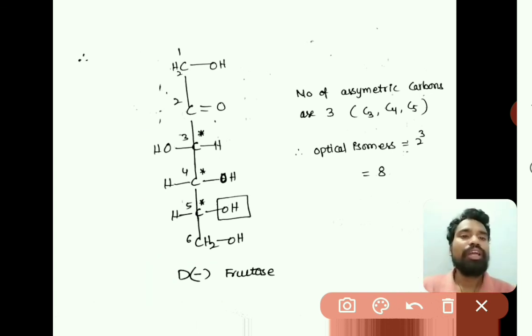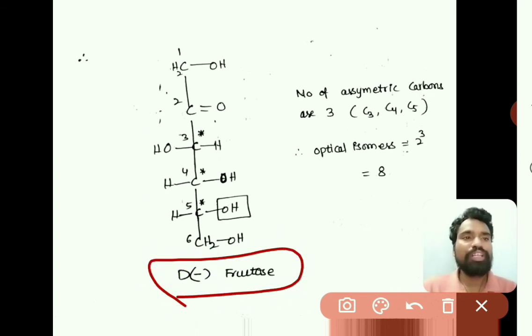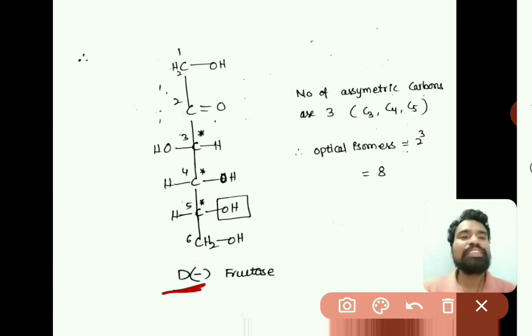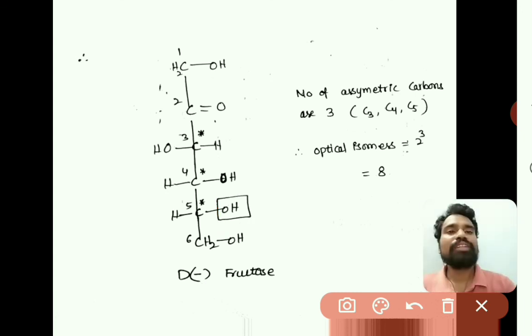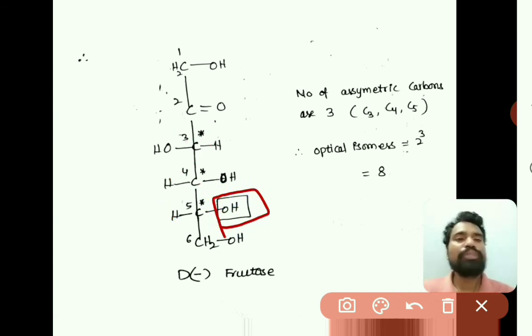Here this is D minus fructose. So D is indicating, as we have discussed while discussing D plus glucose, the highly oxidized group present at right side at last asymmetric center. So here there are 3 asymmetric centers at C3, C4 and C5. At last asymmetric center the OH group is at right side. So that's why this is D, right?